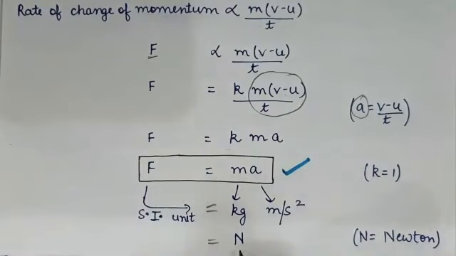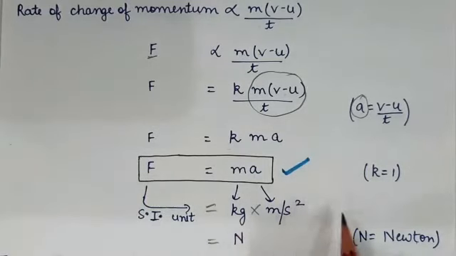That is represented as capital N. Okay, the SI unit of force is kg meter per second square, or in simple we can write Newton. Both are correct, but we use this term mostly. Okay, so this is the SI unit of force.